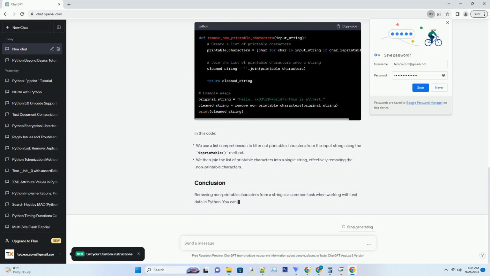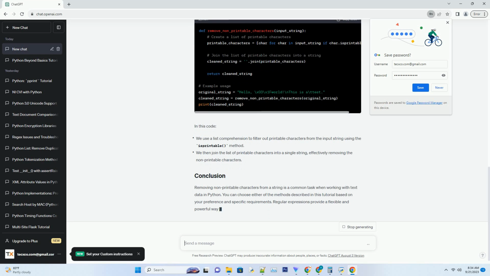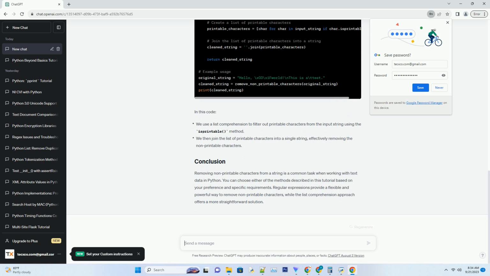In this code, removing non-printable characters from a string is a common task when working with text data in Python. You can choose either of the methods described in this tutorial based on your preference and specific requirements. Regular expressions provide a flexible and powerful way to remove non-printable characters, while the list comprehension approach offers a more straightforward solution.